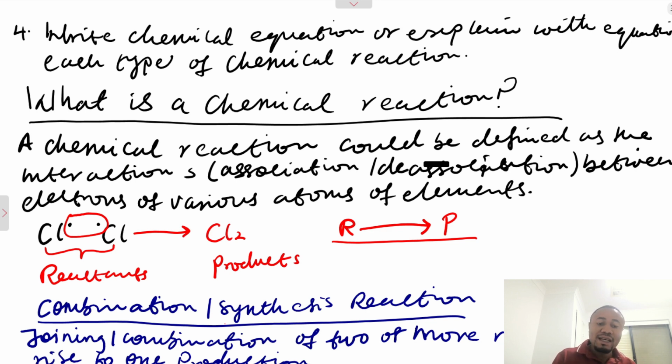So that is how you will know that this reaction is a combination reaction. You will see reactant A combining with reactant B to give us AB.